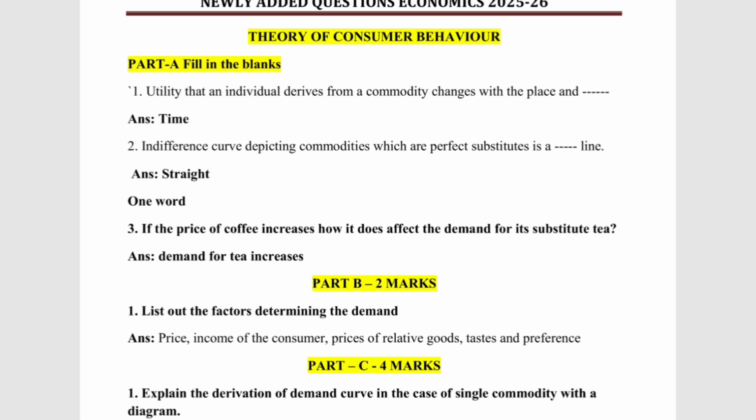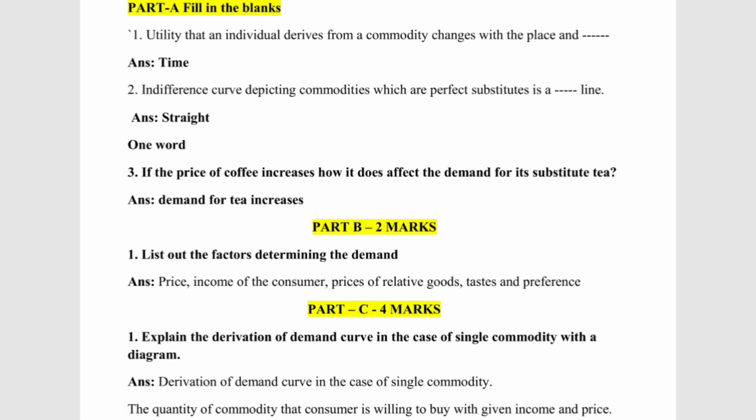So one question has been added in the one word, and two questions in fill in the blanks. They have also added a question in Part B for 2 marks. The question is: list out the factors determining demand. The answer will be price, income of the consumer, prices of related goods, tastes and preferences. These are all the factors determining the demand.